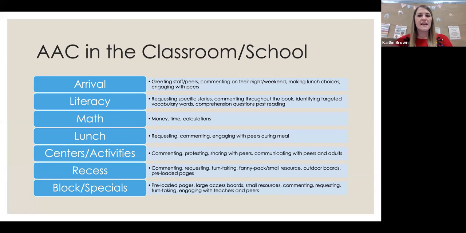Okay. But commenting, engaging with their peers, communicating with adults, all of those things are things that we would want to incorporate. So think pre-K, kindergarten, this is more center time, but even during activities for your upper grades, there are so many different opportunities for communication. Think about how you engage your typically developing students, right?